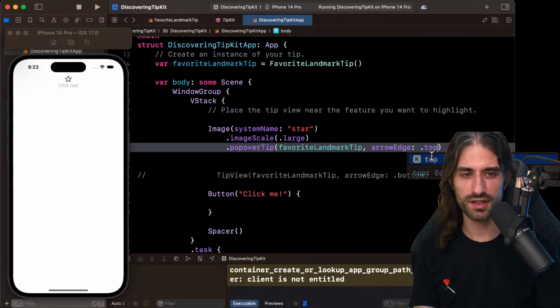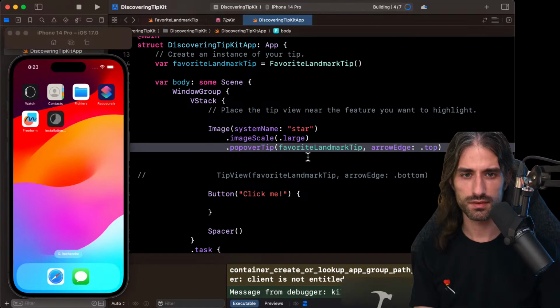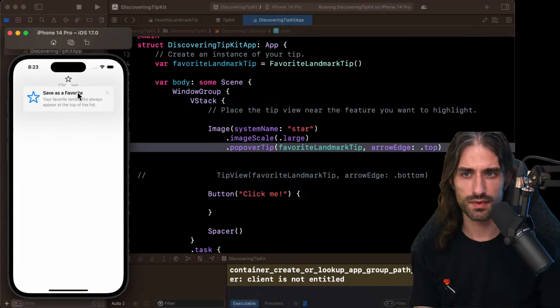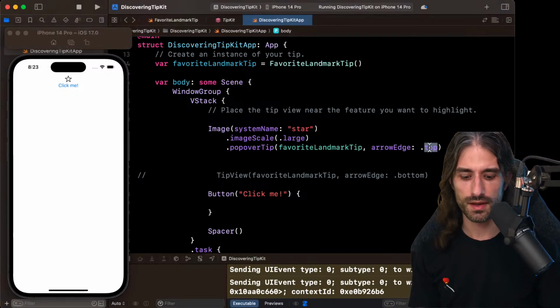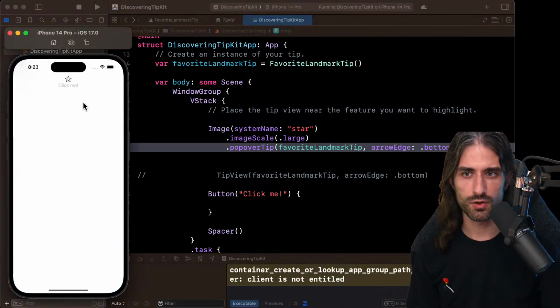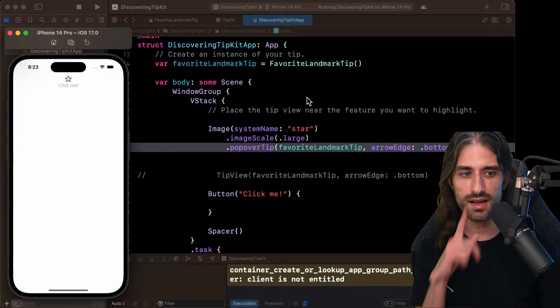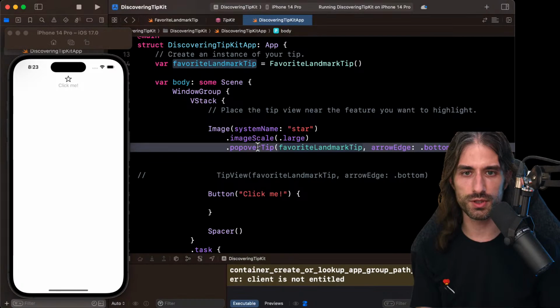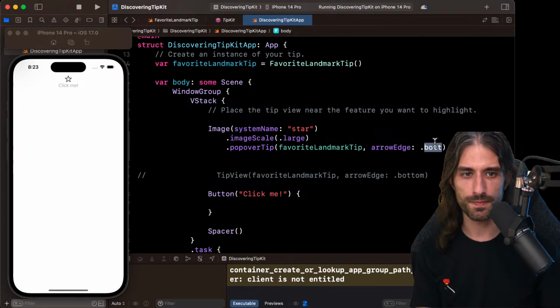Okay. And when I say top, now it appears. Oh, maybe, you know what? Maybe it's because when I say bottom, it's actually being displayed, but outside of the safe area. Ah, maybe that's the difference. I think I get the difference between tip and popover tip. So have a look.